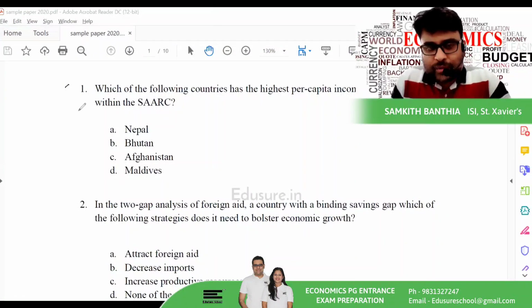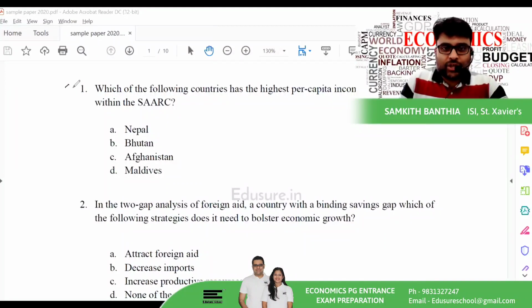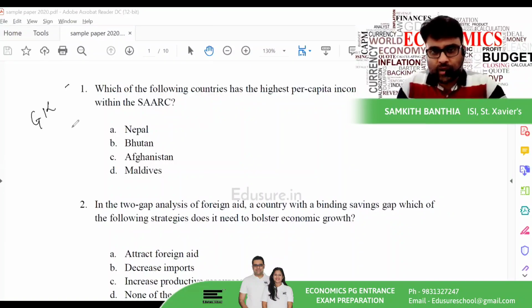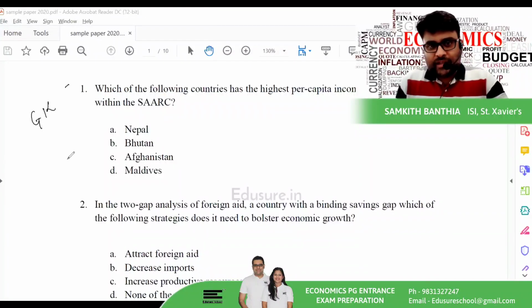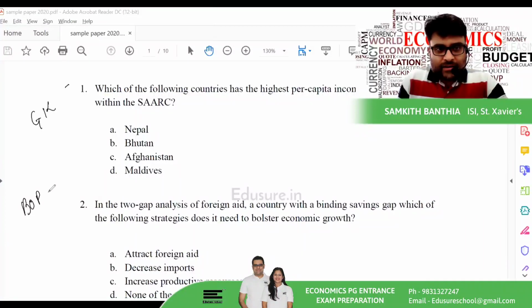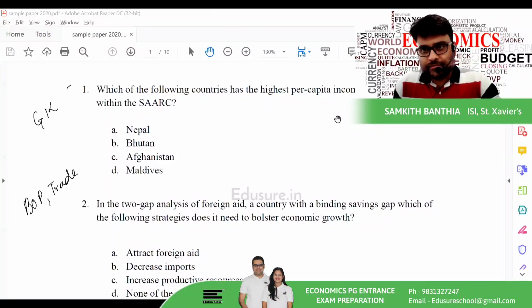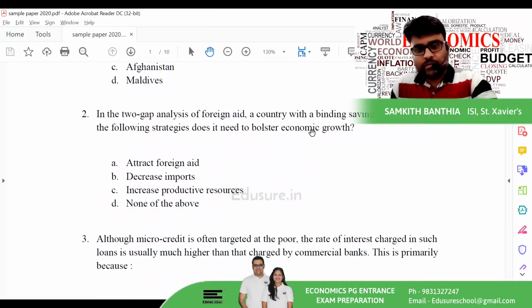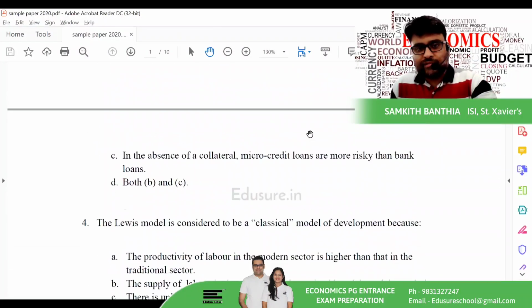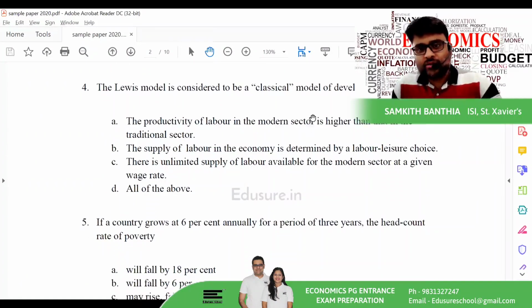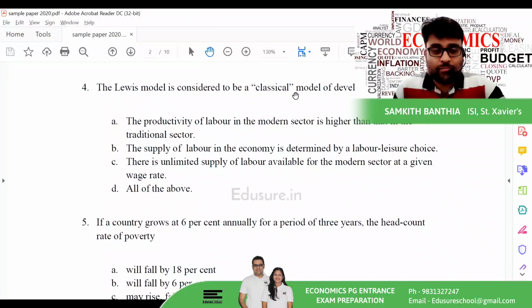The first part of the paper is basic UN general knowledge questions. After that, we go into the balance of payments and trade models. When we look further, we can see models of development economics and poverty and inequality.